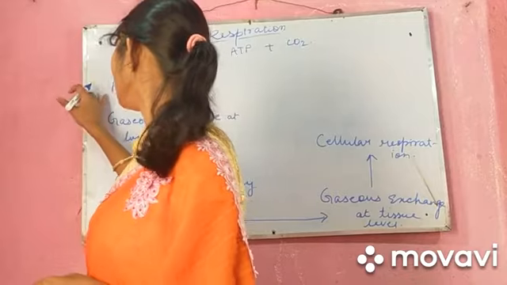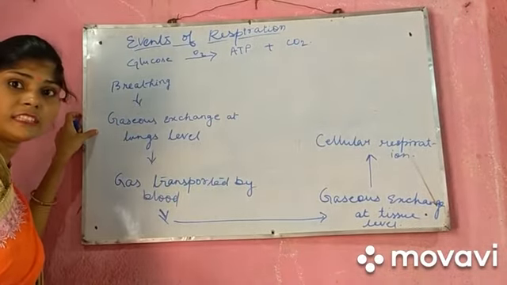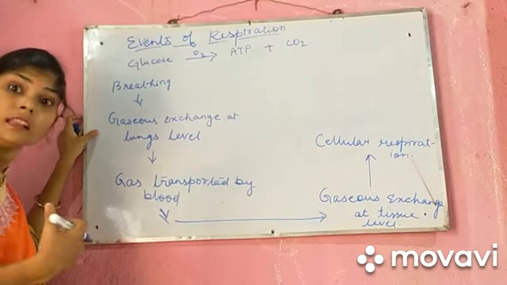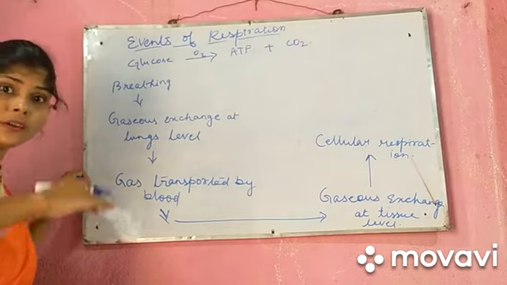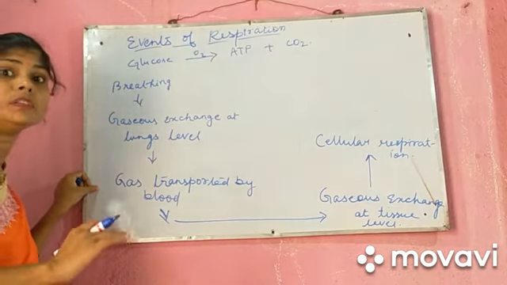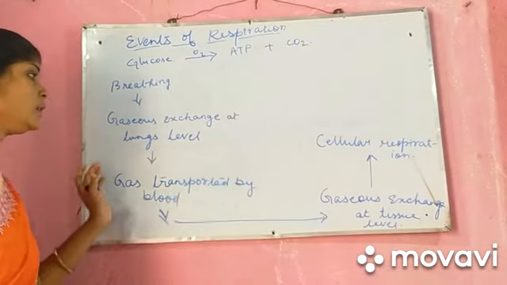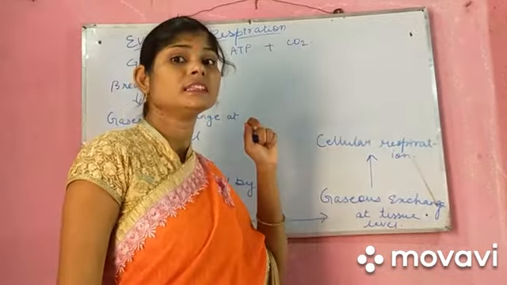Number 1 is breathing. We'll start from the very beginning, breathing, then the gaseous exchange taking place at the lungs level, then the gas which is already taken in has to be transported by the blood to the different parts of the body. So now it will go to the tissue level, then from tissue to the cell.